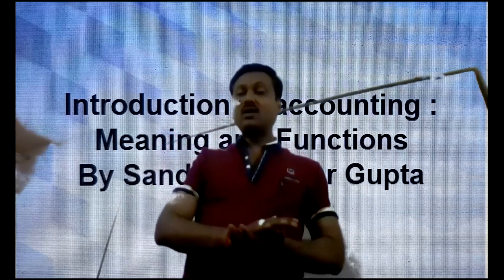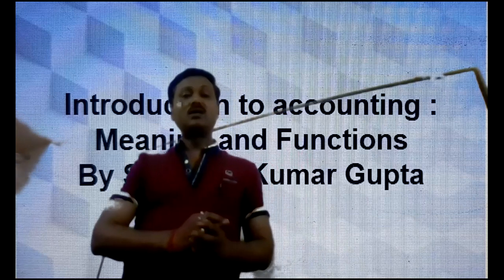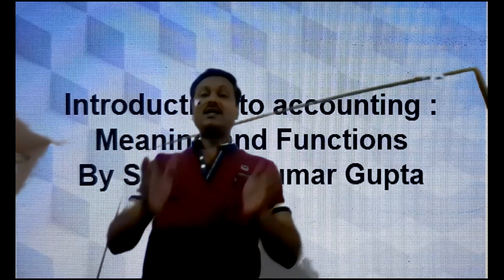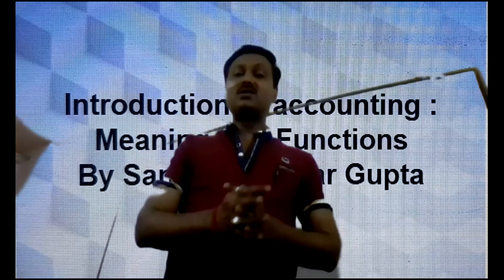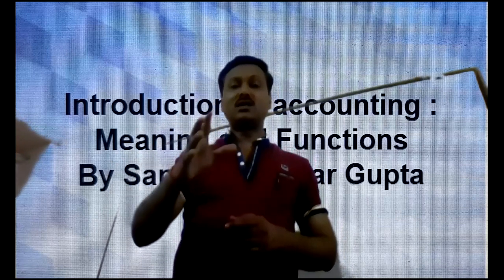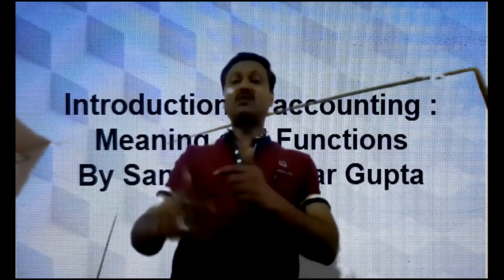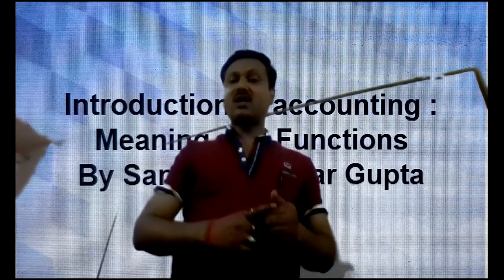So we do record the transaction in the books of account. It is known as journal, and it is to be recorded on the basis of chronological order. Chronological order means date wise. Date wise we do record it.